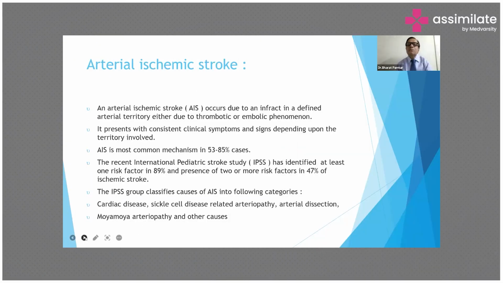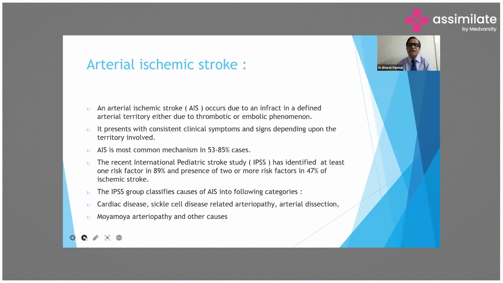Arterial ischemic stroke is the most common stroke in children. Arterial ischemic stroke, AIS, occurs due to infarct in a defined arterial territory, either due to thrombotic or embolic phenomenon. It presents with consistent clinical symptoms and signs depending on the territory involved. AIS is the most common mechanism in 53 to 85% of cases of stroke in children.